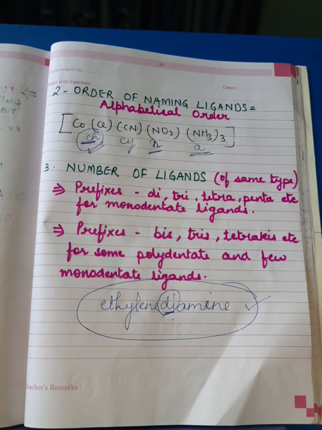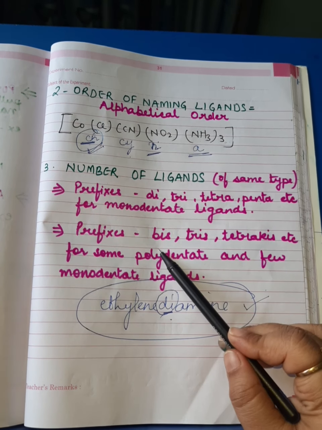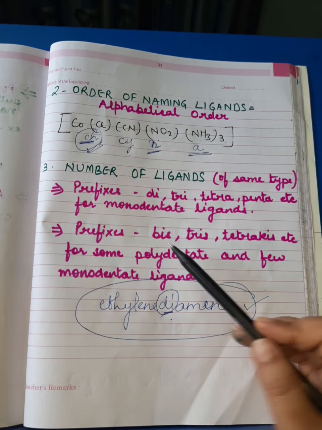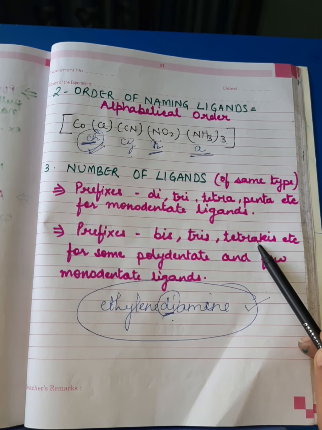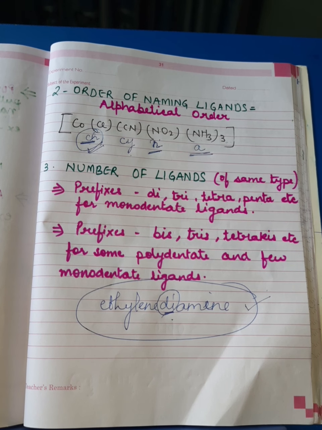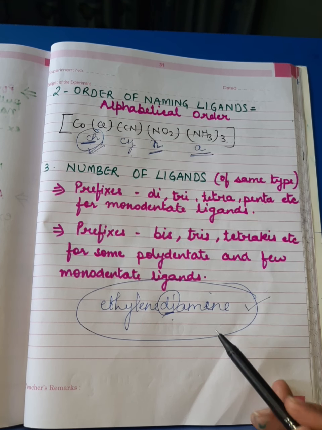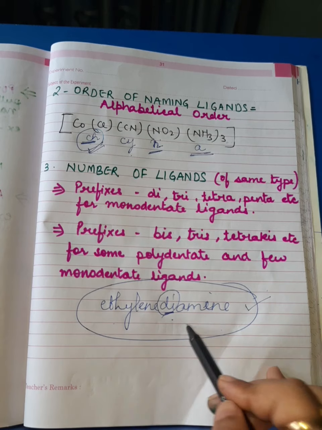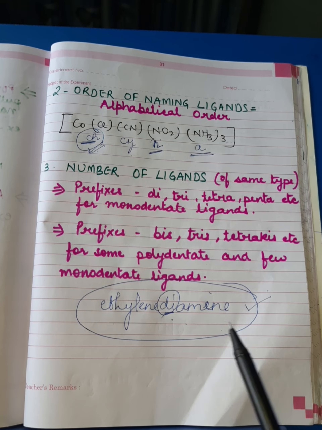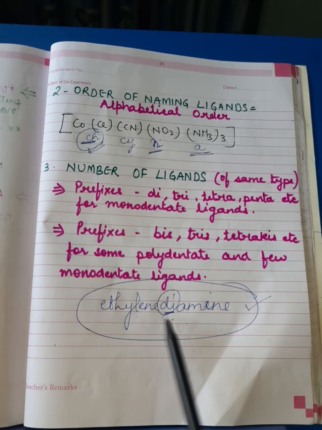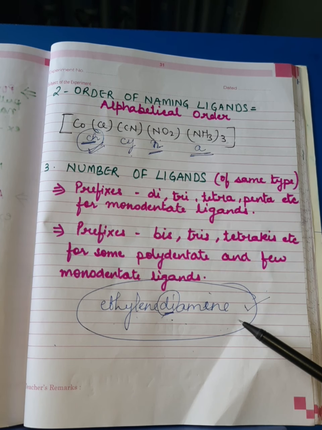In place of them, we use different prefixes like bis for 2 in number, tris for 3 in number, tetrakis for 4 in number, pentakis, hexakis, and so on. Suppose in a coordination complex, ethylene diamine is 2 in number. Then its name will be bis ethylene diamine. I hope it is clear.